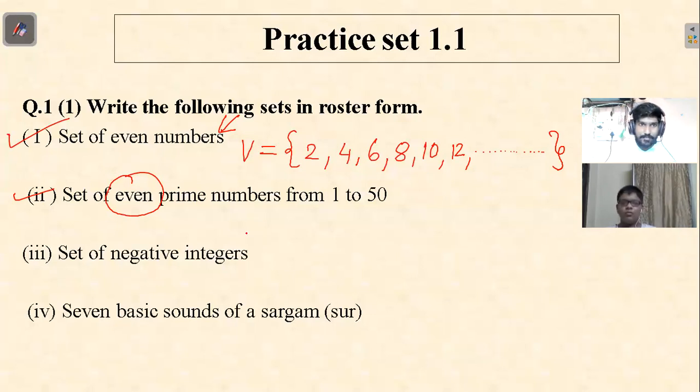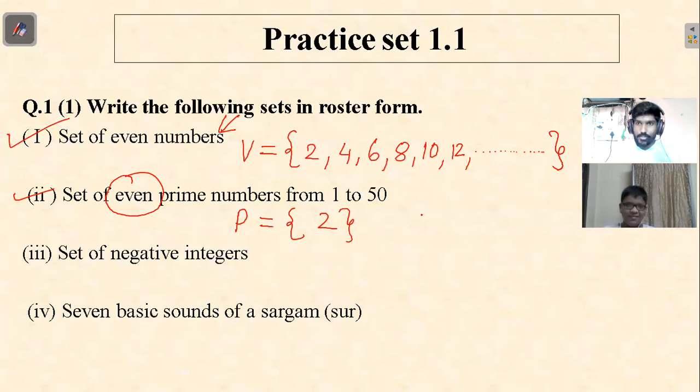First, give it some name. Okay, P equals curly brackets 2. I think 2 only, sir. 2 only. Yes, correct.